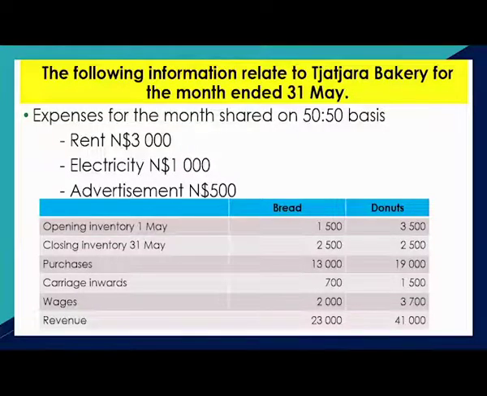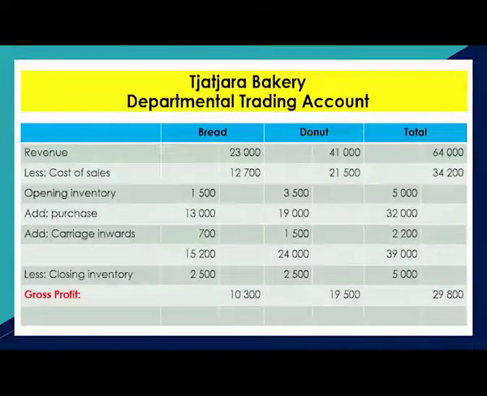So let's see how to prepare trading accounts for two departments. It's actually the same format, but you just have two different columns for the two departments. So you have your revenue there, cost of sales, and then you have your closing stock.